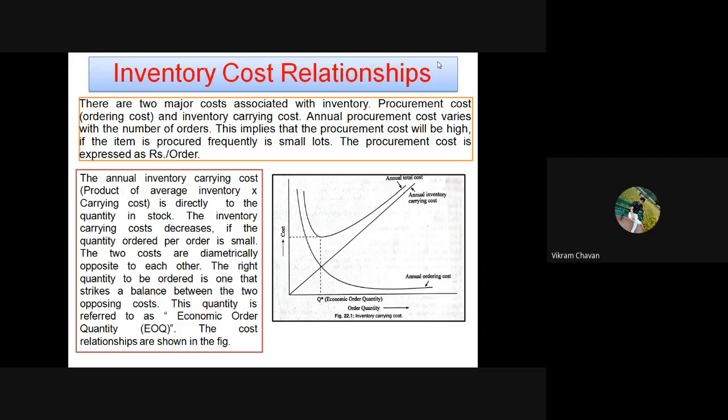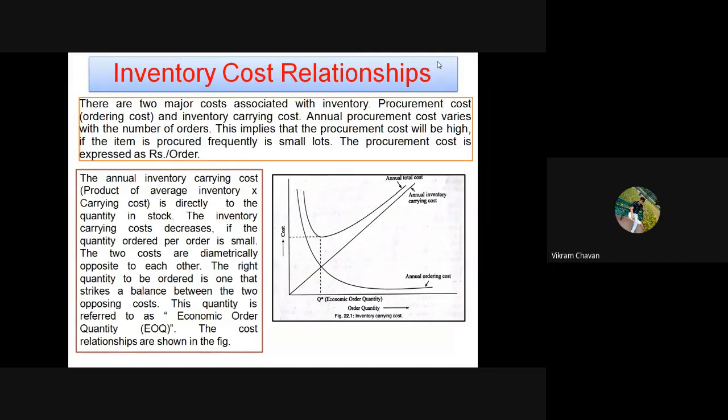Please note down the points. Okay. There are two major costs associated with inventory. First one is procurement cost, and second one is inventory carrying cost. Annual procurement cost varies with the number of orders. This implies that the procurement cost will be high if the item is procured frequently in small lots. The procurement cost is expressed as rupees per order.